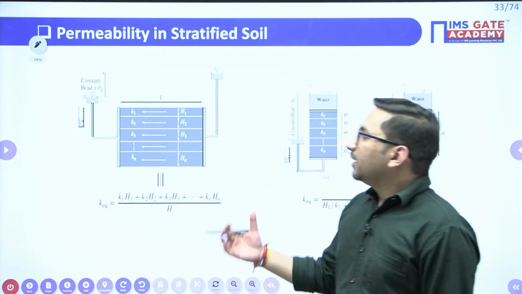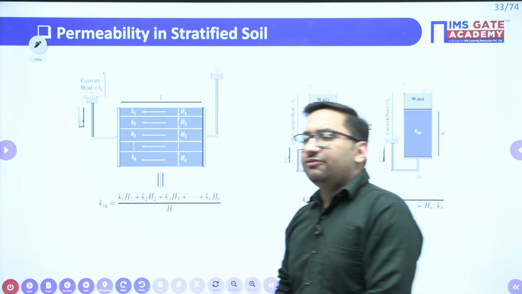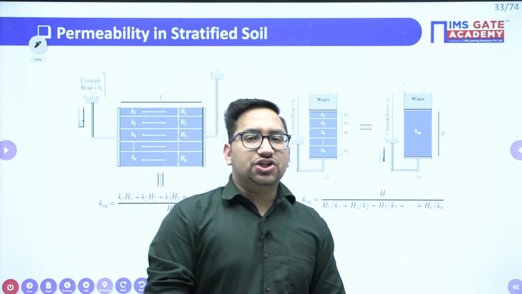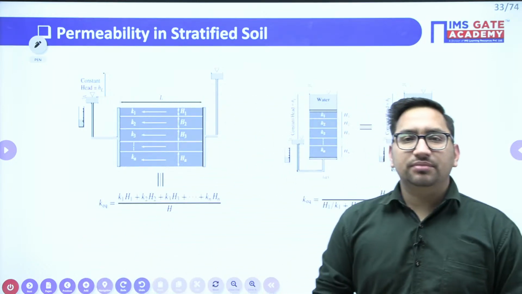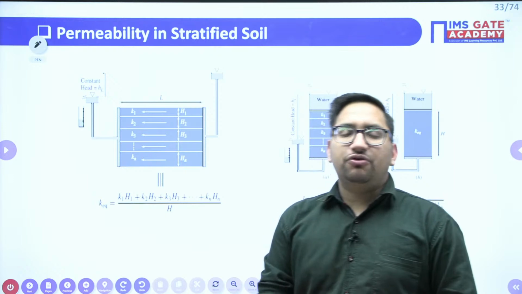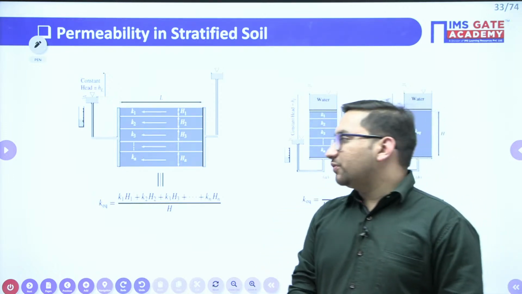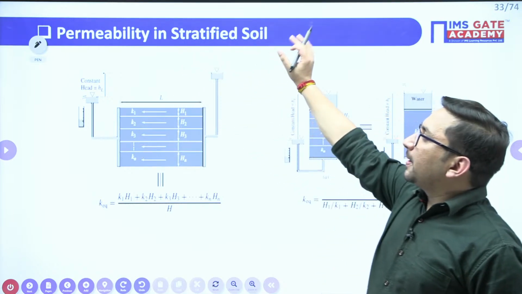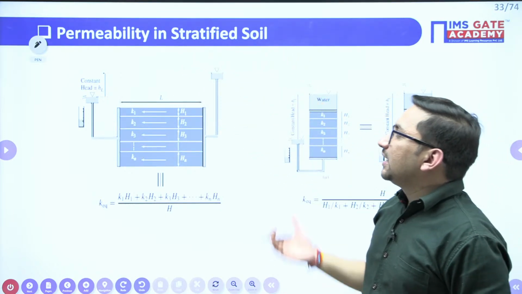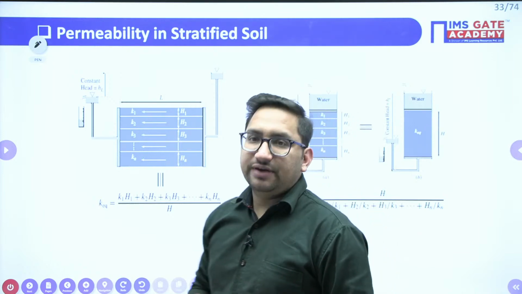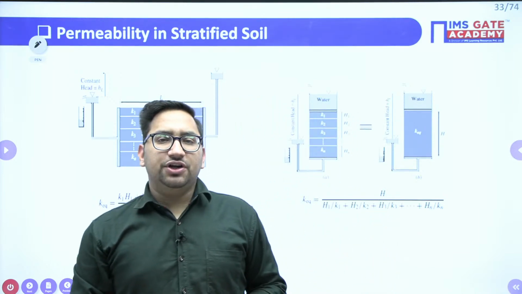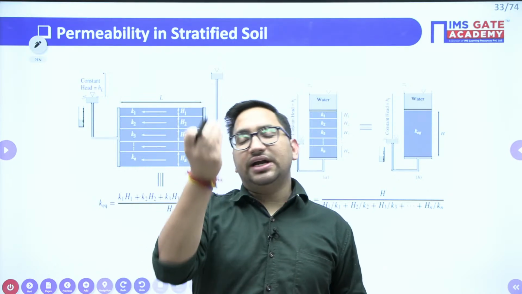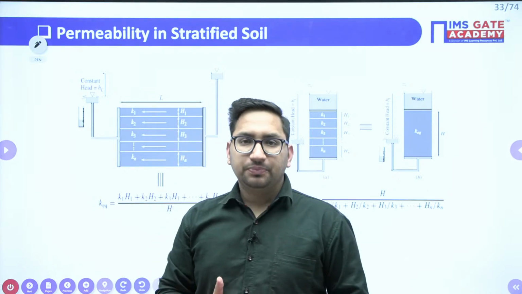Okay, Chandu, right? Other than that, we have different field methods also, and we have empirical relations also, like the Kozeny-Carman equation and the Allen-Hazen equation for the calculation of permeability. Those formulas also you can remember, right? Another important topic from permeability is the calculation of permeability in stratified soil, right? As generally we know, in nature the soil will be in different strata. It is not like you are getting a homogeneous and isotropic soil, clear?